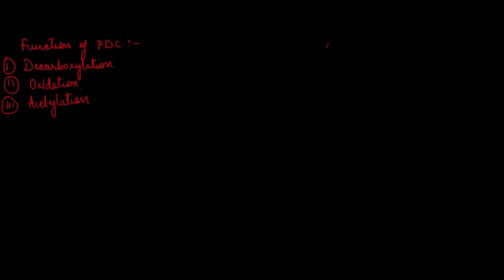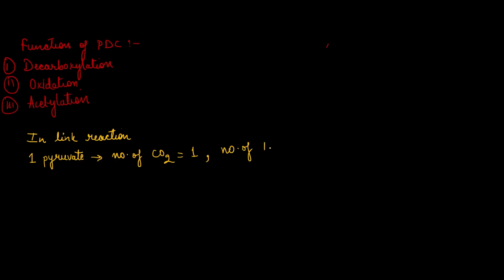So what can we write? In terms of link reaction, if we are talking about one pyruvate molecule, how many carbon dioxides are produced? The number of CO2 from one pyruvate is 1, right? And the number of NADH produced is also 1, right?